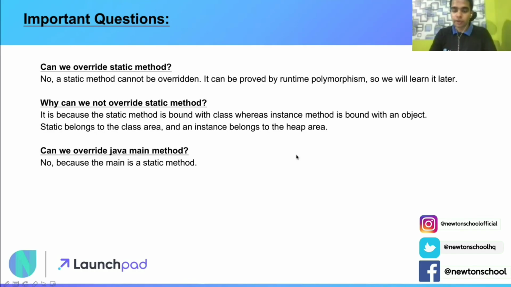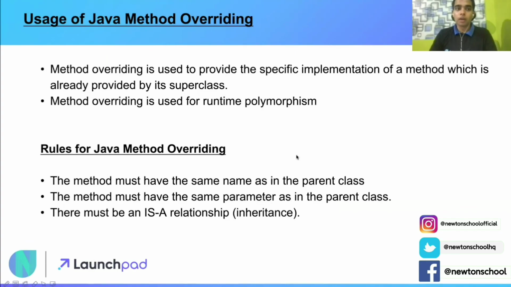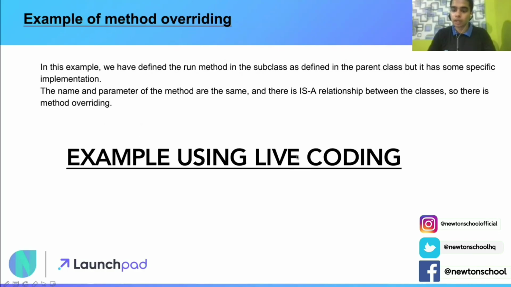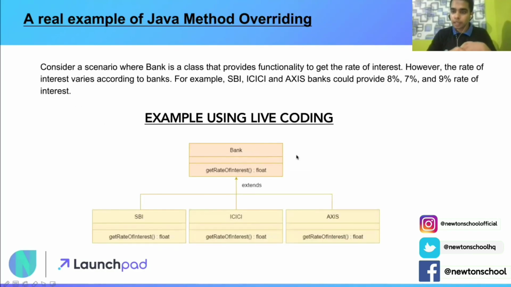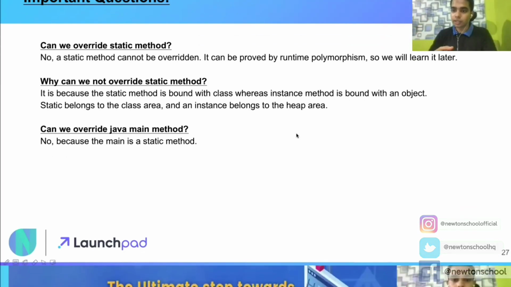In this video, just to revise, we have understood what method overriding is, what the usage of method overriding is, and the rules for creating Java method overriding. Then we talked about what the problem would be if method overriding is not provided, and then we saw an example of method overriding. Last, I gave you a real life use case to understand method overriding. Hope you have understood method overriding, its use cases, how it is implemented in Java, and some important functions related to it.